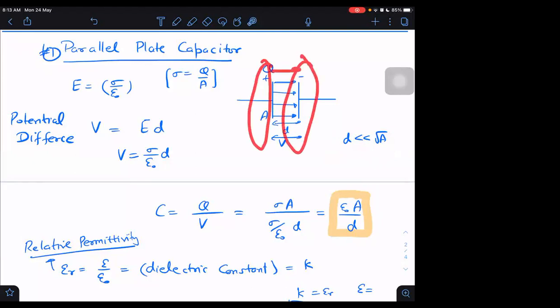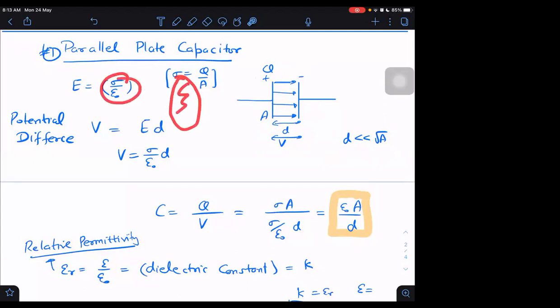So as compared to the plates, anywhere the field will be appearing to be at a closer point. And if field is at a closer point from a large plate, then we can write the formula as sigma by epsilon naught. I'm using infinite sheet formula, that you should remember: sigma by 2 epsilon naught plus sigma by 2 epsilon naught, and that I could use only for the cases when we have definitely large sheet. So this large sheet assumption is there.